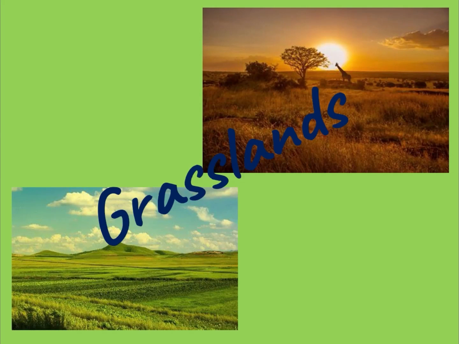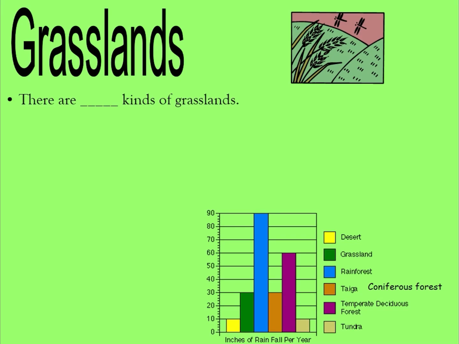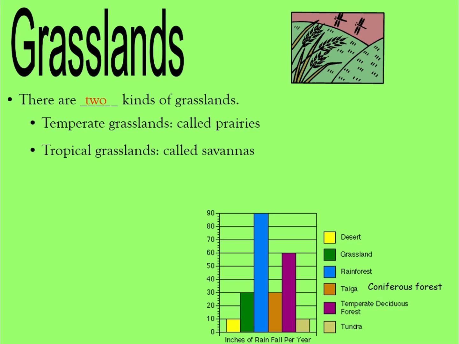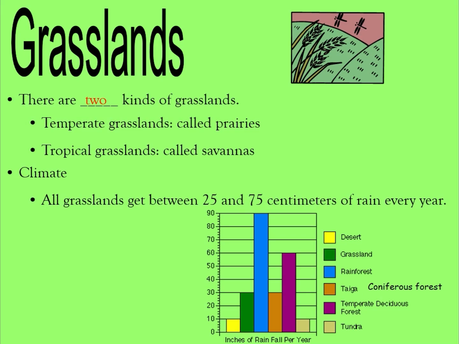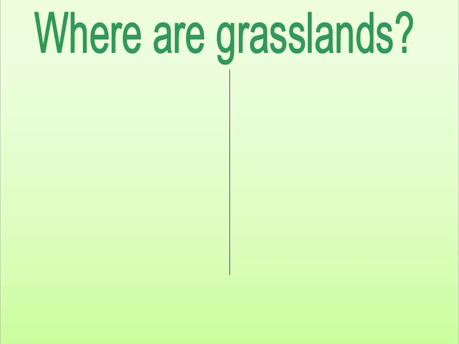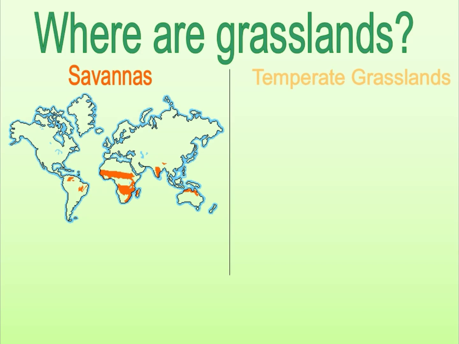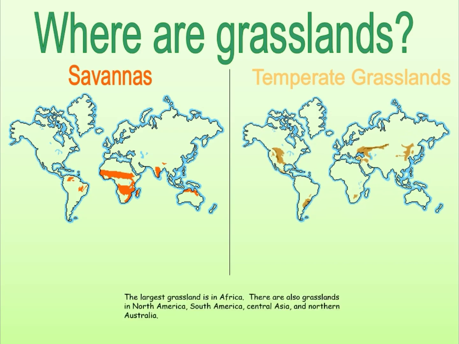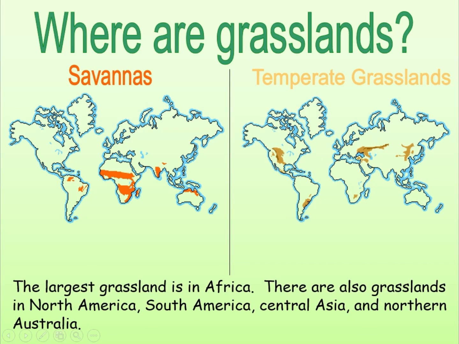The next biome that we are going to discuss is grassland. Basically, there are two kinds of grassland, temperate grassland and tropical grassland. About the climate, we can say that all grasslands get between 25 and 75 centimeters of rain every year. About the location of the two kinds of grasslands, the largest grassland is in Africa. There are also grasslands in North America, South America, Central Asia, and Northern Australia.